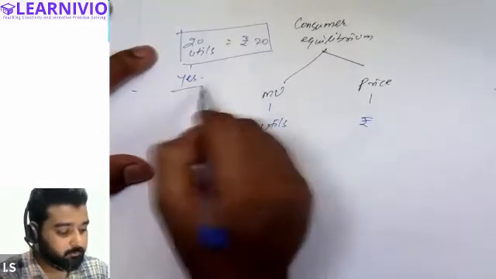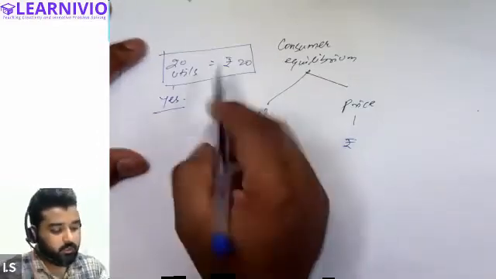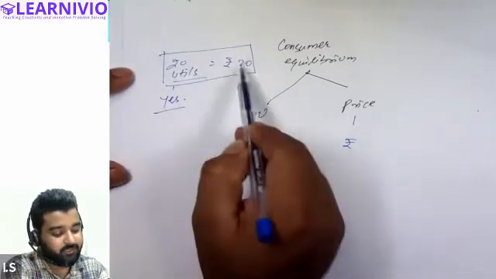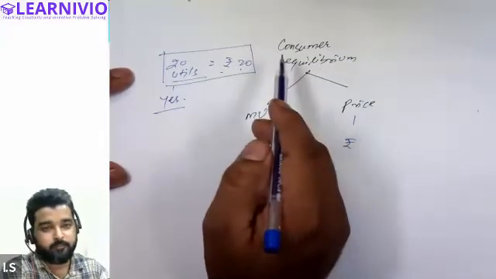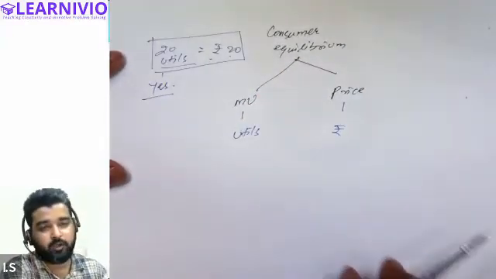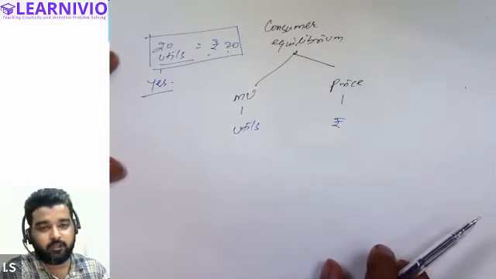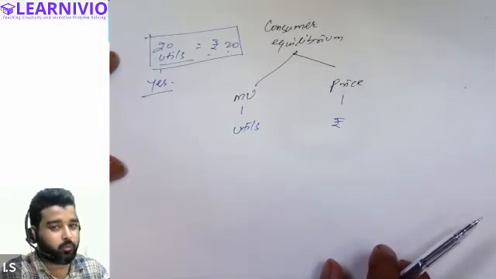All right, but look closer. You will find that utility has been measured in terms of utils and price has been measured in terms of rupees, and this is not the way you compare two different things. Two different things having equal value does not mean both are equal.